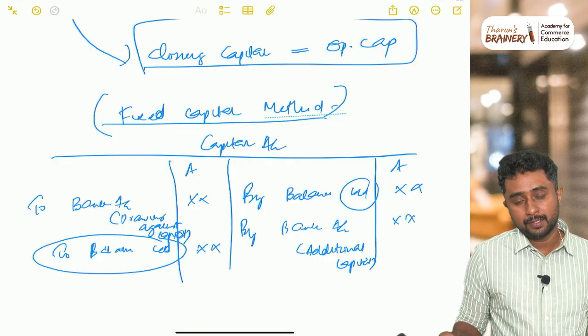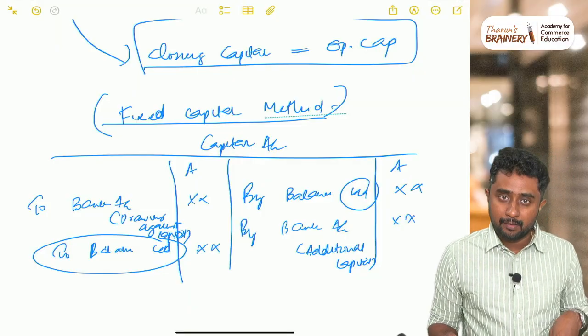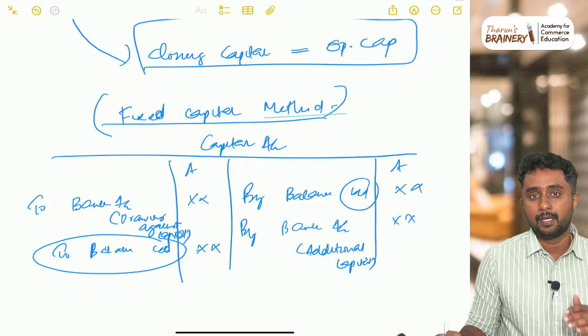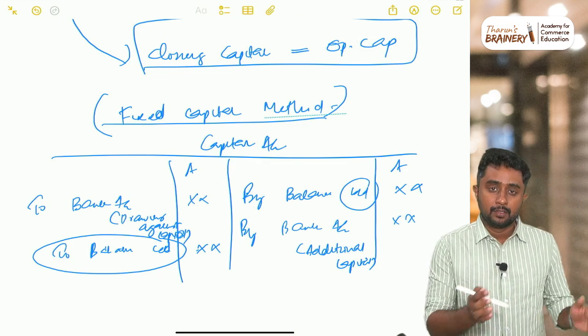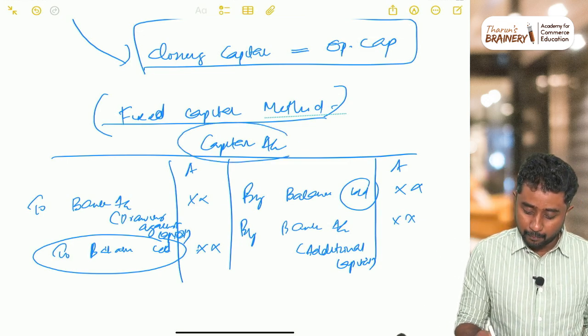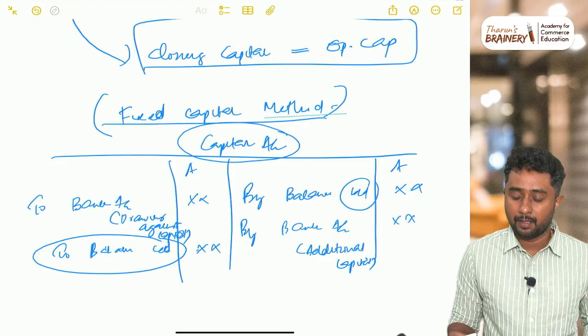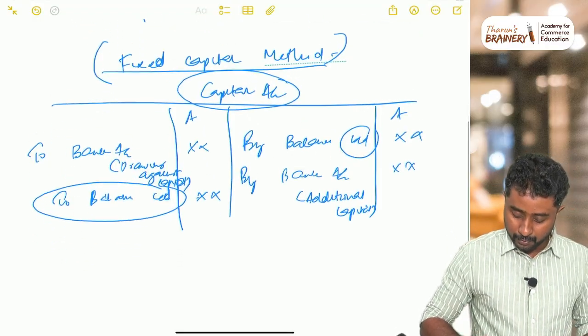When it comes to drawings against capital, you have to identify it like this: if the partners withdraw any capital from the business, then that is called drawings against capital. So drawings against capital is recorded in capital account under fixed capital method. Drawings against profit will be recorded in current account. Now you analyze these four amounts.